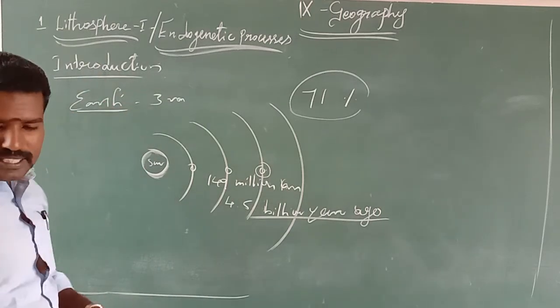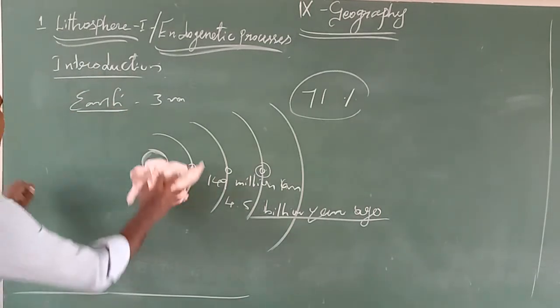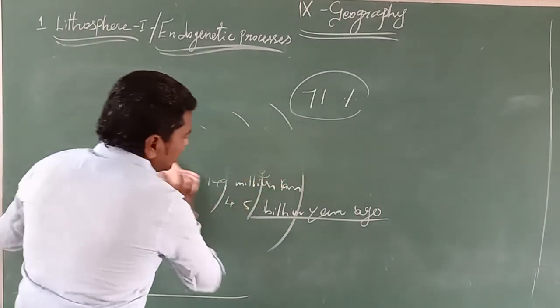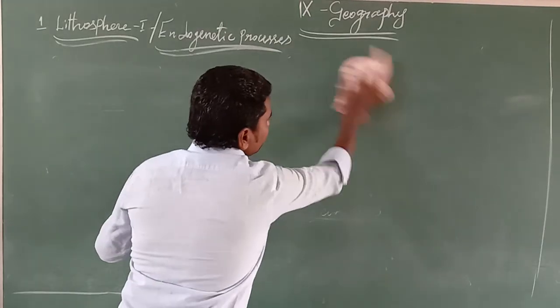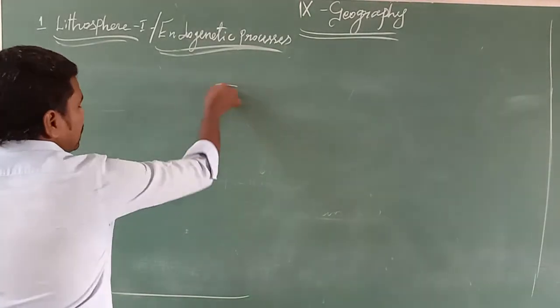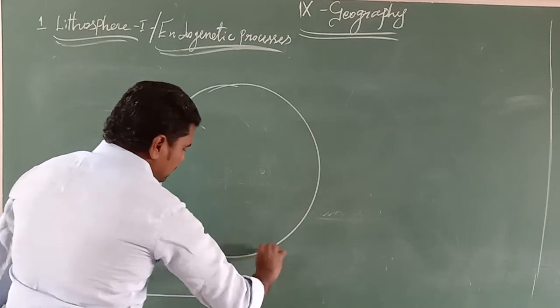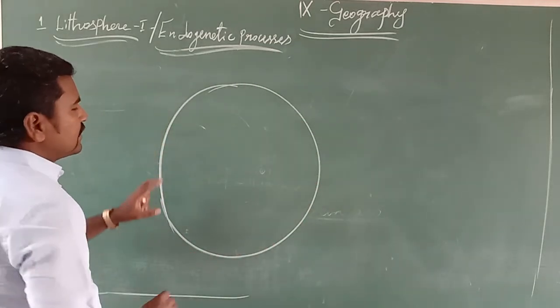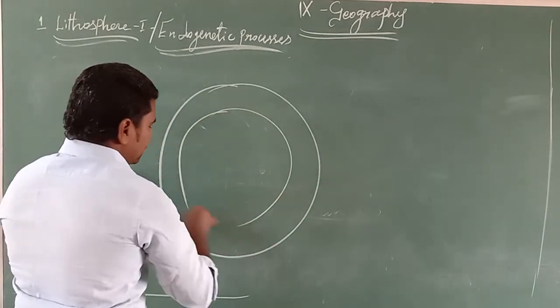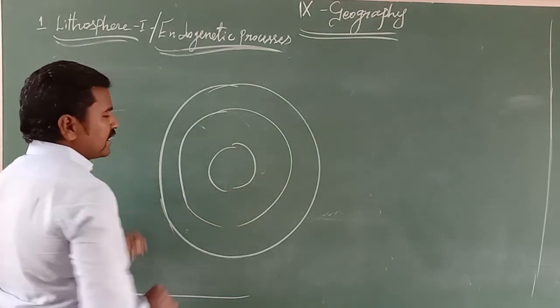Now I am going to draw the earth map. This is the earth. The earth consists of three important basic interior layers.